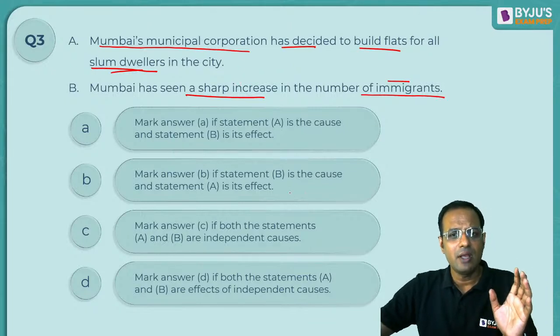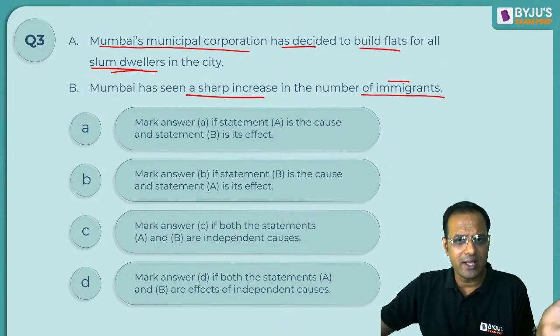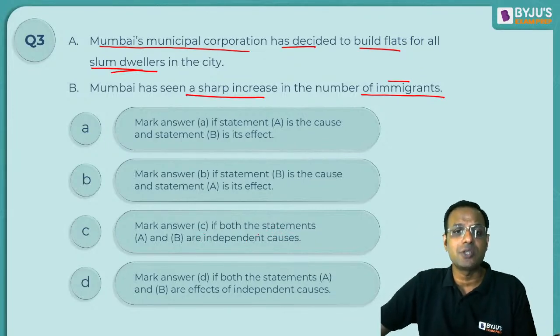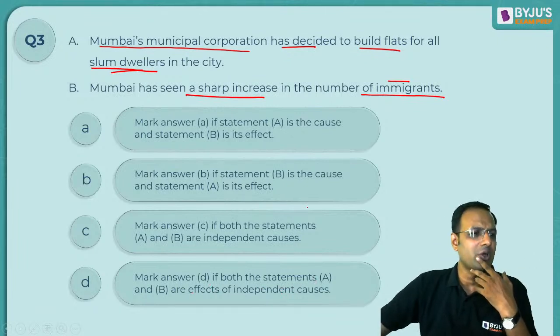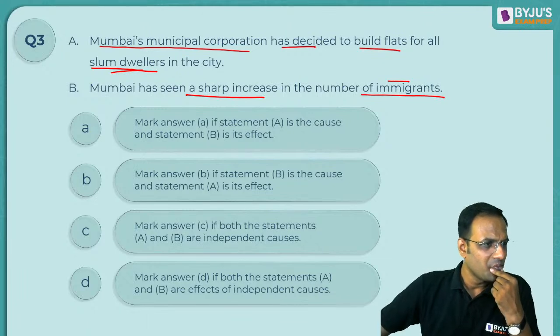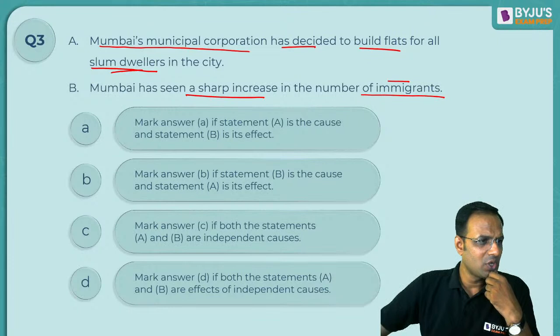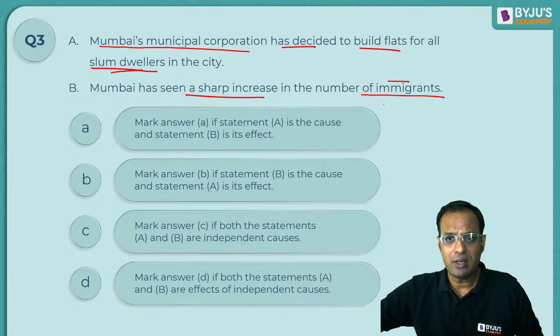A says, mark A if statement A is the cause and B is the effect. B says, if B is the cause and A is the effect. Is either of the two true? Quickly, yes or no? C says, if both the statements are independent causes, and D says, if both statements A and B are effects of independent causes. It seems to me that statement 2 is the cause and 1 is the effect. Movies, read it very carefully there, right?